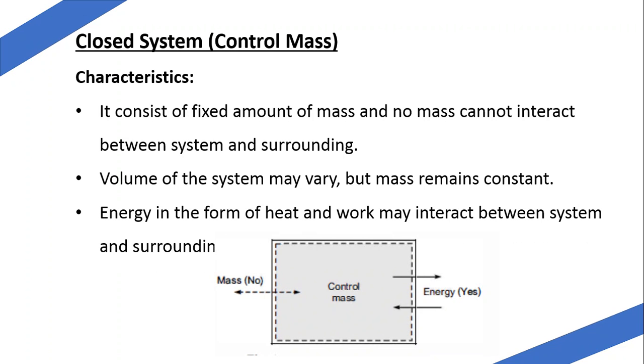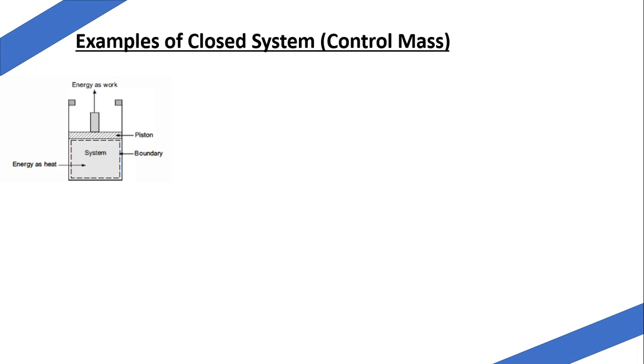The example of this one we can have over here: look here, a system with a piston boundary. The piston may move up and down, but the mass inside the system will remain the same. Even with the heat of a pressure cooker, energy may interact, but the mass inside remains constant.